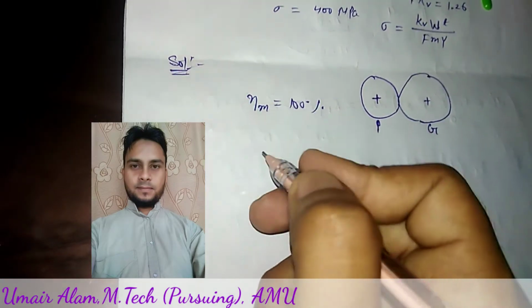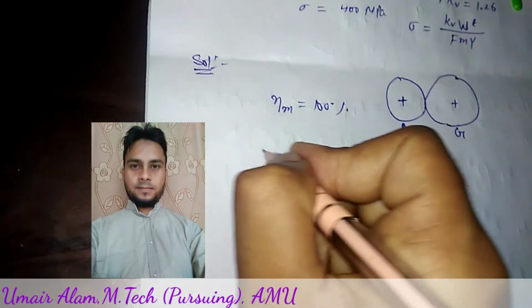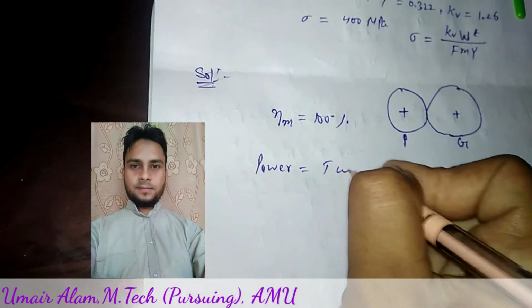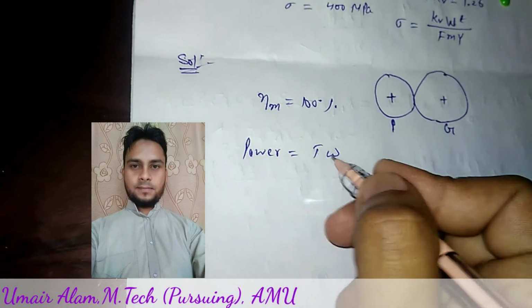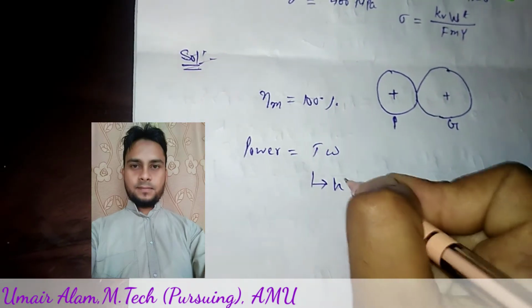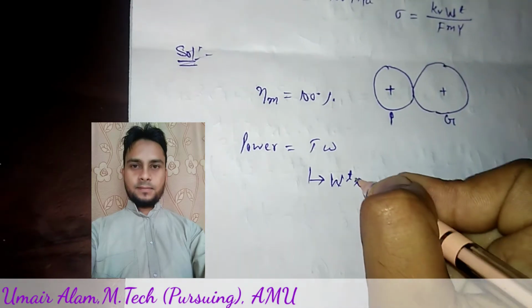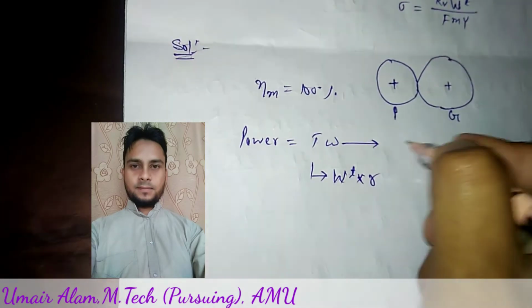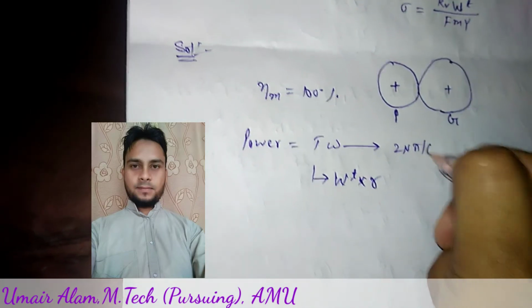As we know, power is equal to torque into omega. Torque can be written as Wt into r, the radius of rotation, and omega can be written as 2 pi N by 60.